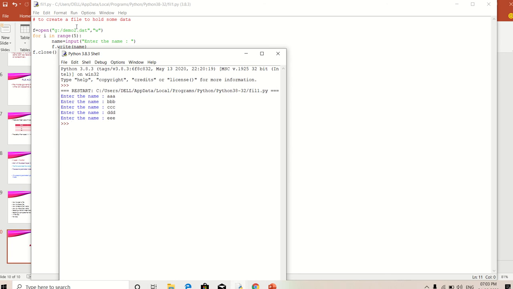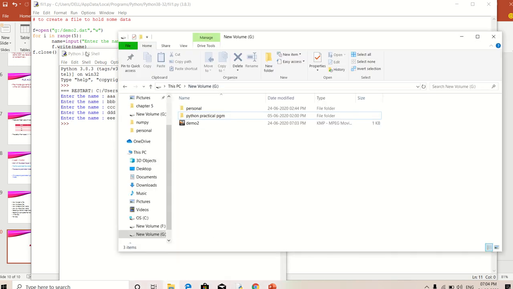d:/demo.dat. So always we are not going to give txt, no, that is for the text file. So now I'm going to add the data. That's why I'm going to give this extension as dat. Okay, so now I'm going to open that. Which location? g: and demo.txt. The file will be created, correct?